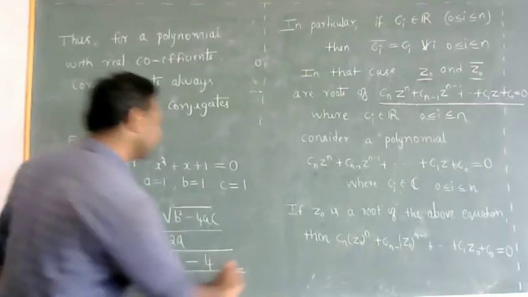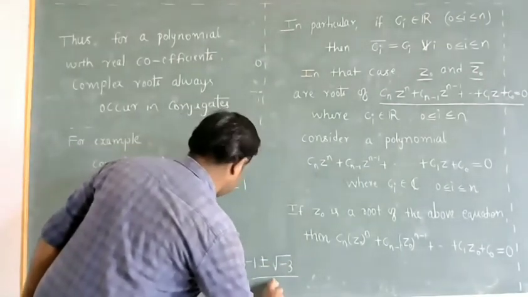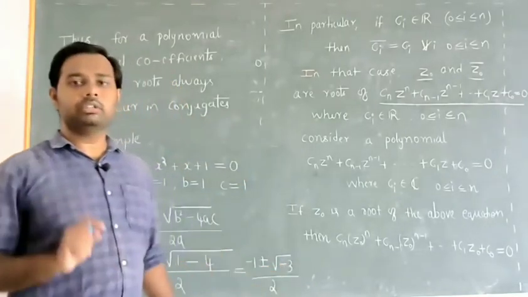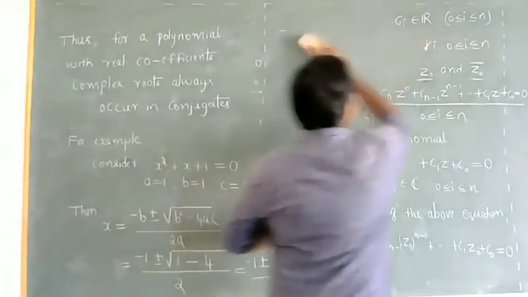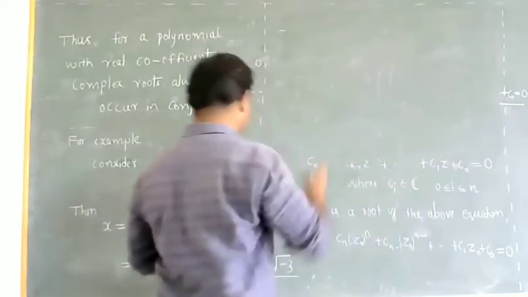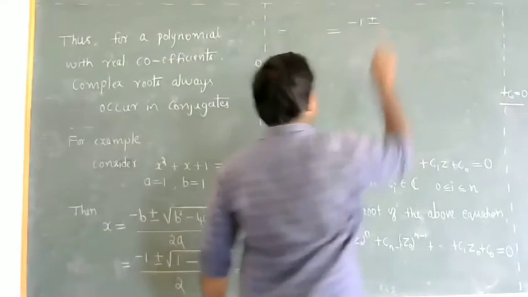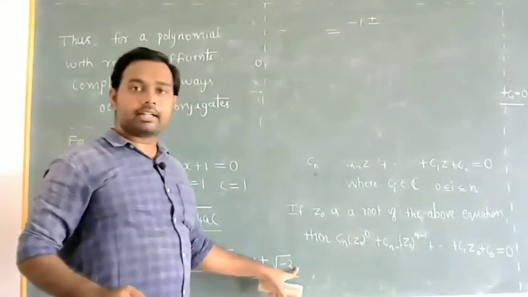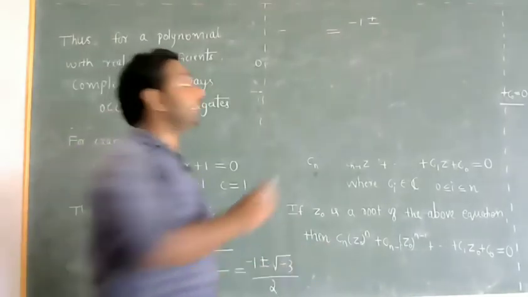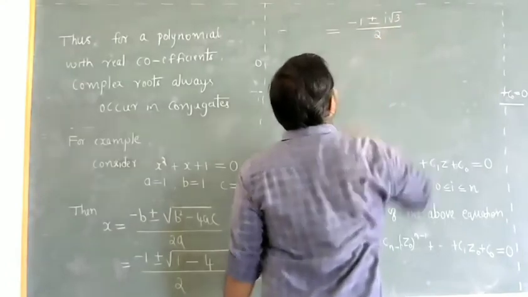Square root of minus 3 can be written as square root of minus 1 into 3. So that will be equal to minus 1 plus or minus square root of minus 1 into square root of 3, that is I into root 3, by 2.